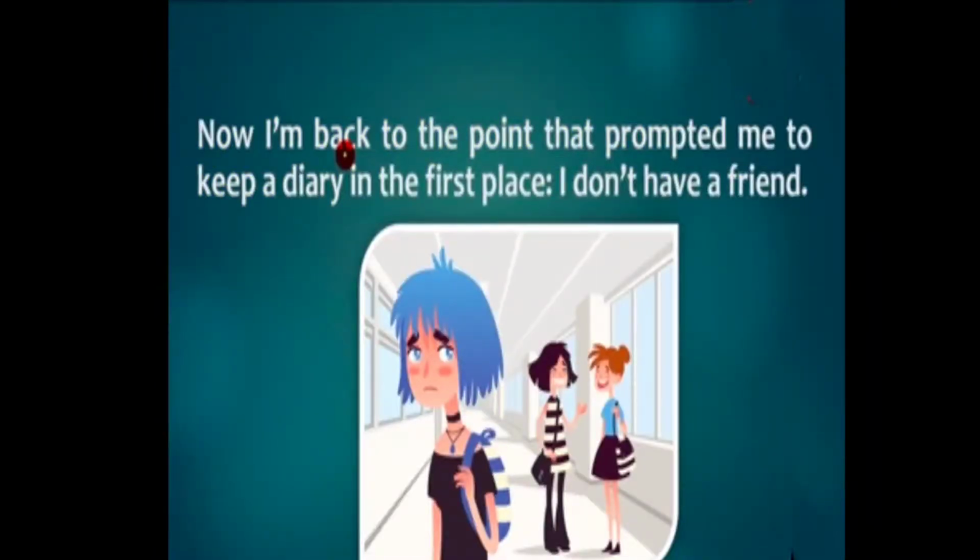Now, I am back to the point that prompted me to keep a diary in the first place. I don't have a friend, right? So here in these lines, now I am back to the point that prompted me to keep a diary. Now, she is saying that she comes back to the thought where her thoughts begin, and she started to write down the diary. It is because she is lonely and has no friends to talk to. So, I don't have any friend. That's why she keeps this diary in the first place. So, that is why she started writing the diary.